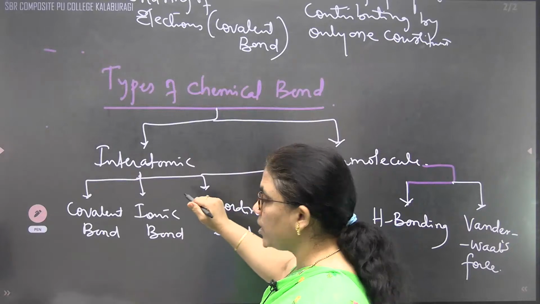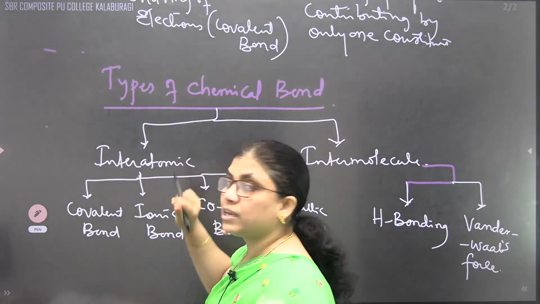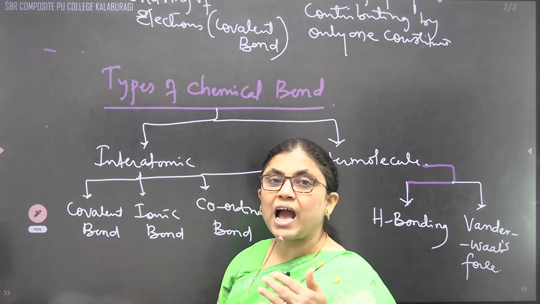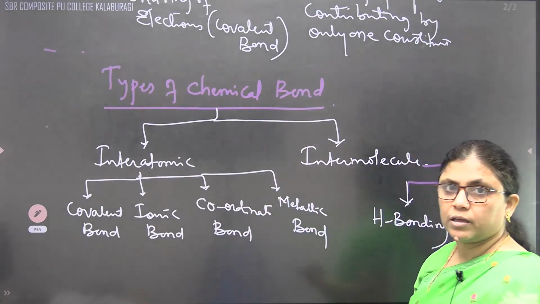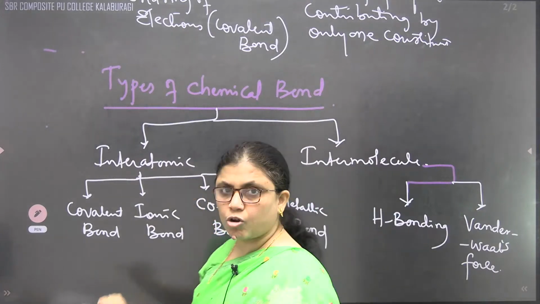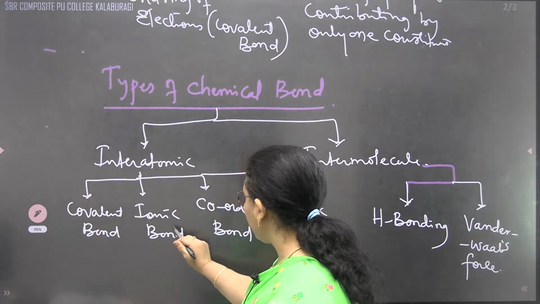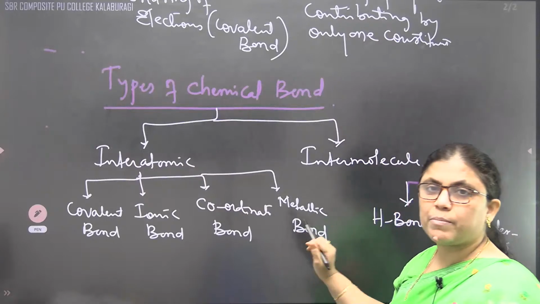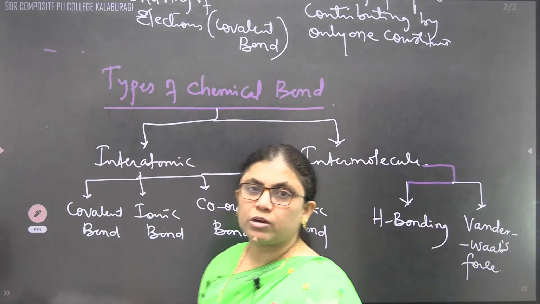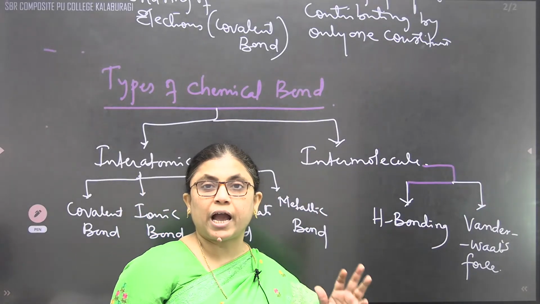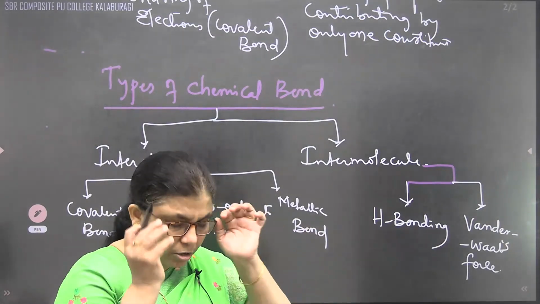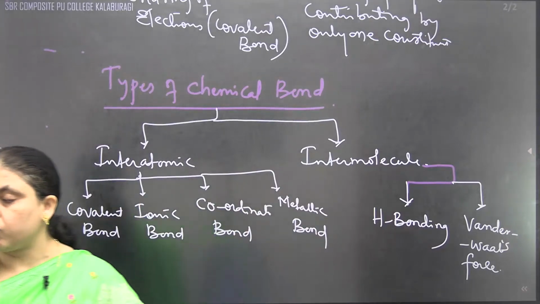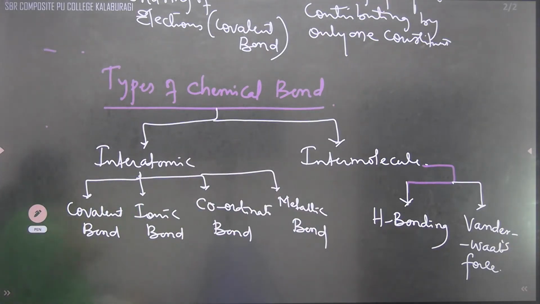A chemical bond can be obtained between interatomic, correct? Between atoms of a molecule, or between intermolecular. When it is interatomic, it may be a covalent bond, ionic bond, coordinate bond, or a metallic bond. Whereas intermolecular bonding will be hydrogen bonding and weak van der Waals force. Amongst all, the weakest bond present here is what, children? It will be the van der Waals force, held by a weak van der Waals force.